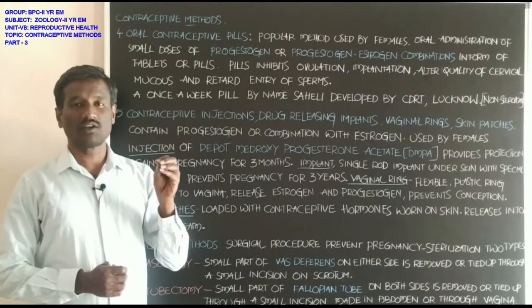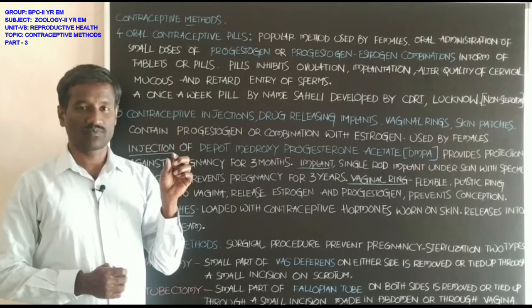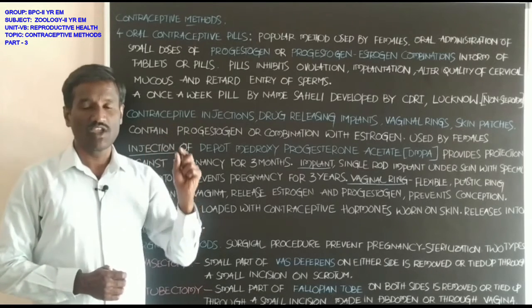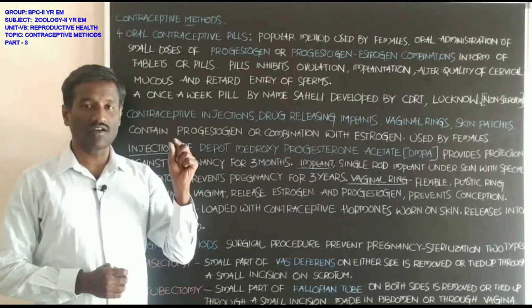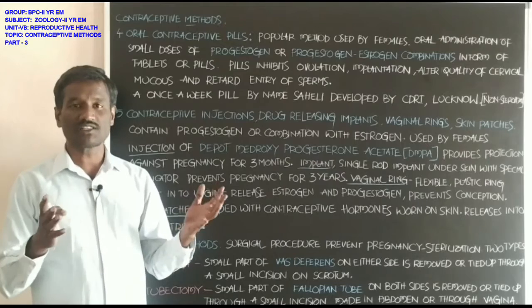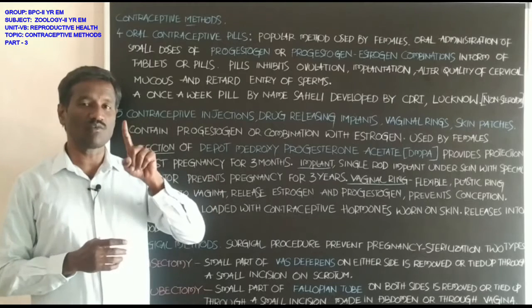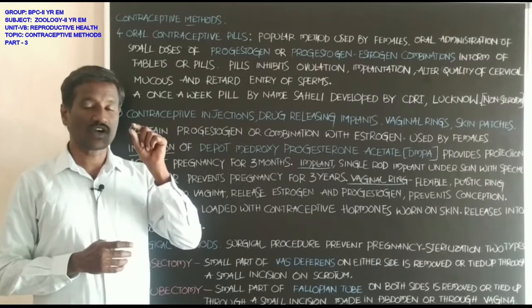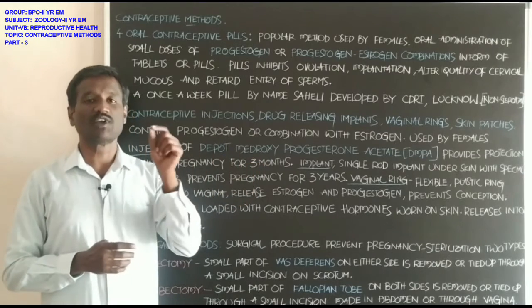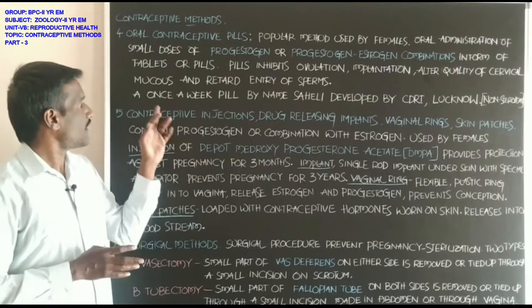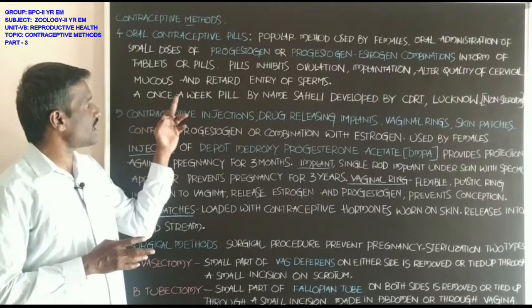Students, these are the 21 tablets. The pills are available in a single packet. Each packet contains 21 tablets. These pills have to be taken once daily, beginning within the first 5 days of the menstrual cycle.